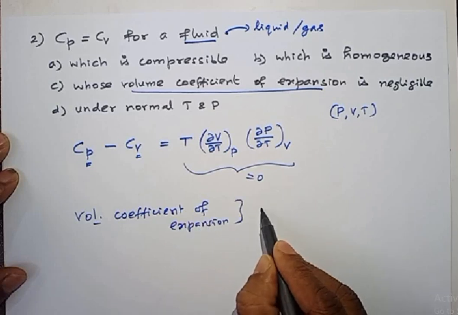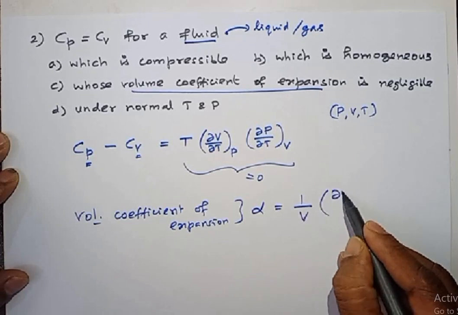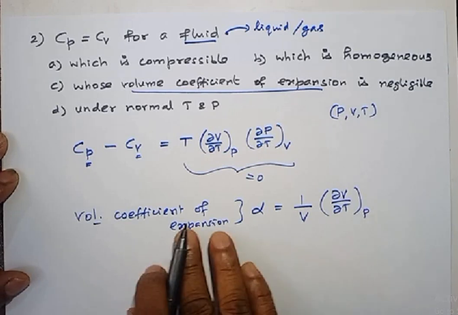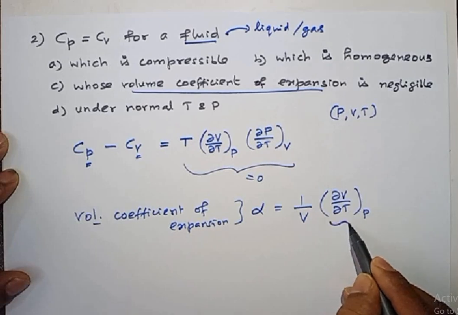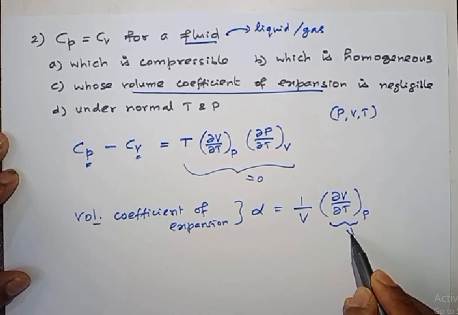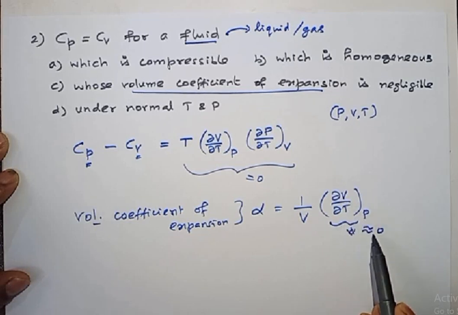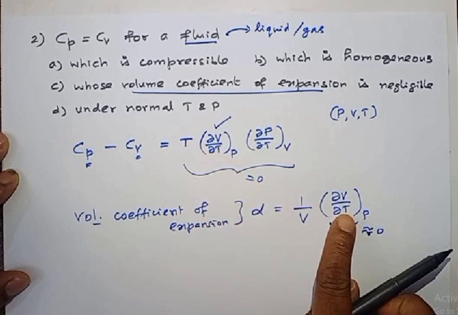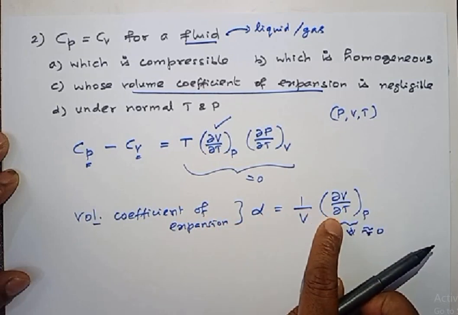It is usually denoted by the symbol alpha. Alpha is equal to 1 by V into dou V by dou T at constant pressure. This is what we call the volume coefficient of expansion. See here, if this becomes negligible, negligible means roughly 0. If dou V by dou T at constant pressure becomes negligible, right? I have this term here. See here, the dou V by dou T at constant pressure term is there. If this is negligible, then the volume coefficient of expansion becomes negligible.